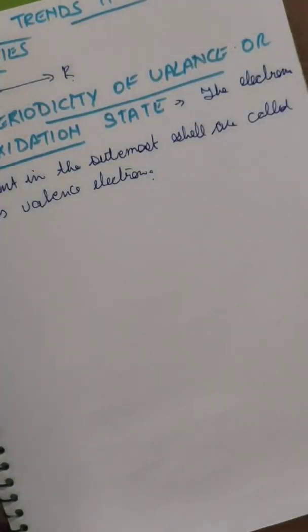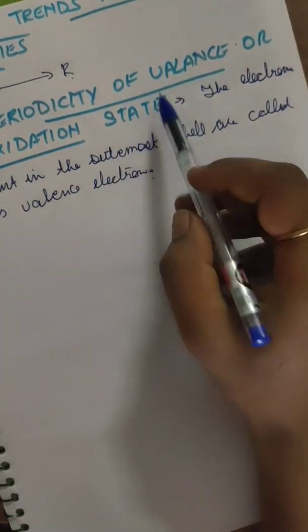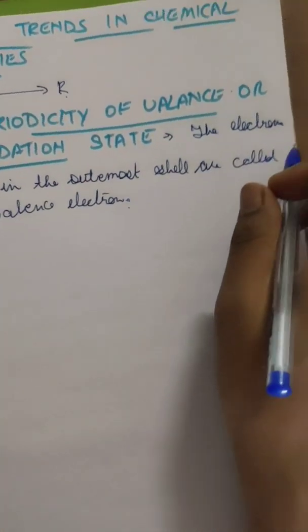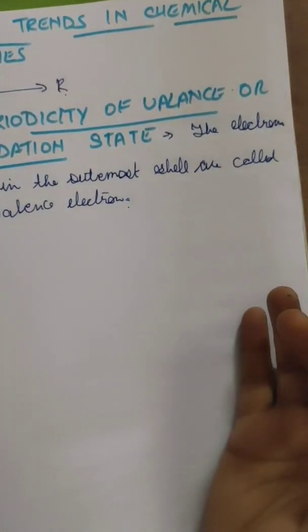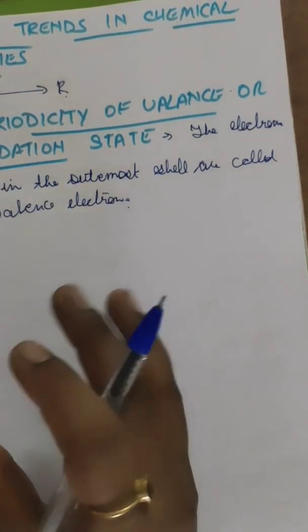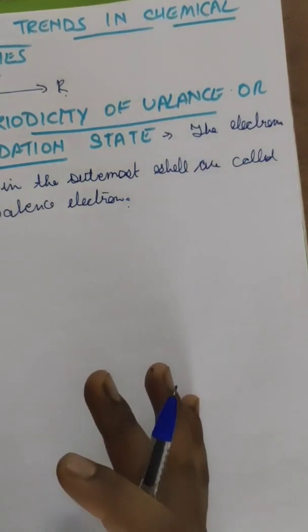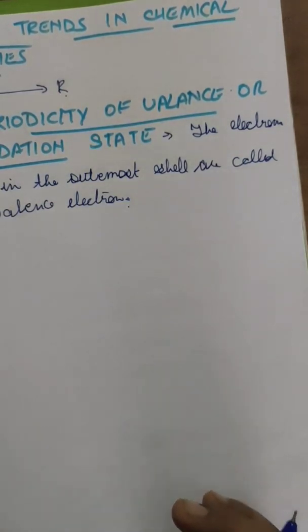Valency is also termed oxidation state, and the term oxidation state is frequently preferred and used for valency. Oxidation state is the charge acquired by atoms on the basis of electronegativity considerations of the atoms in the molecule. So they both are the same.